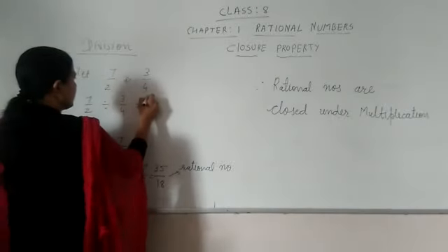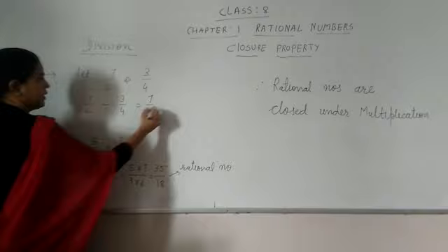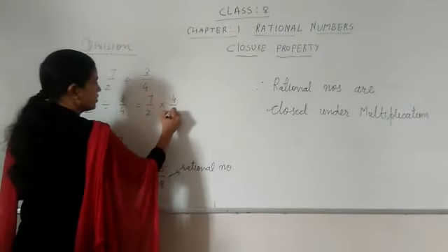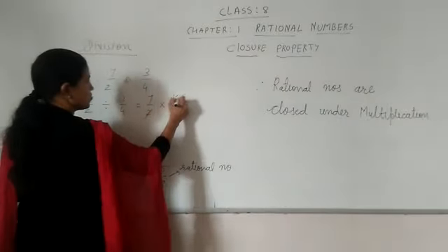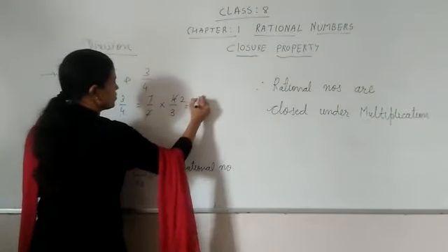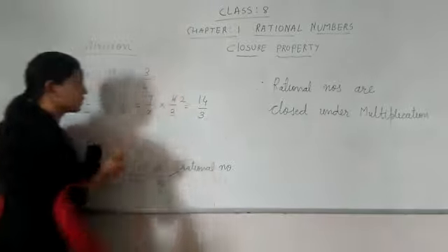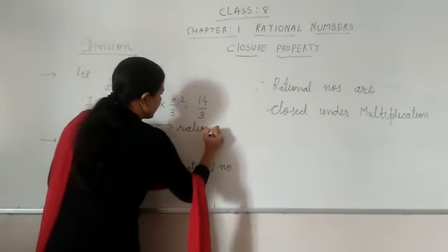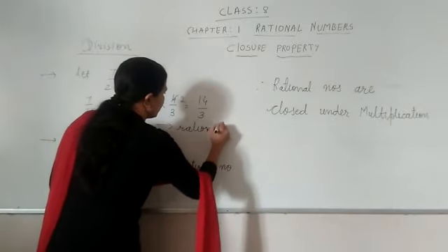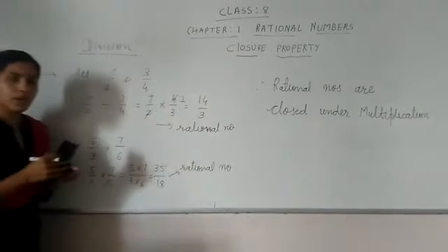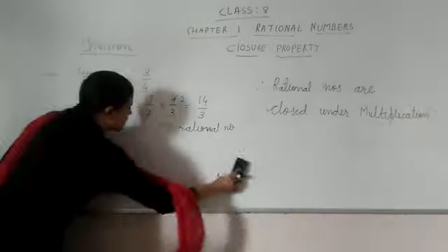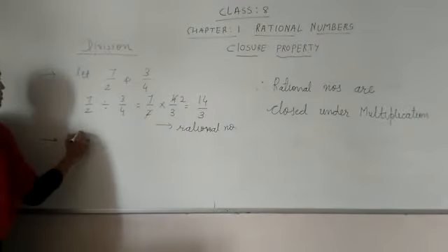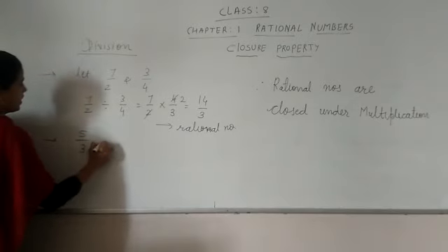When we are dividing, it means multiplication by the reciprocal of the number. So 2 2s are 4, 7 4s are 28 upon 3. So what is it? A rational number.